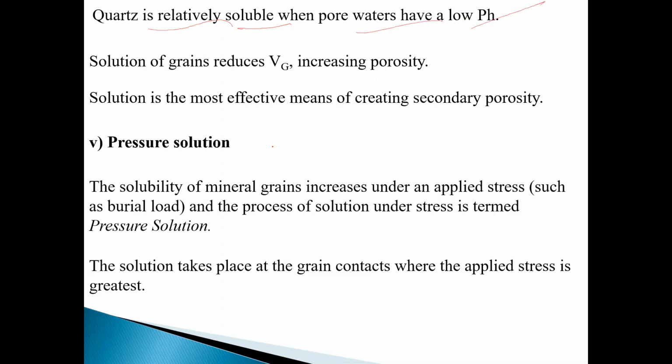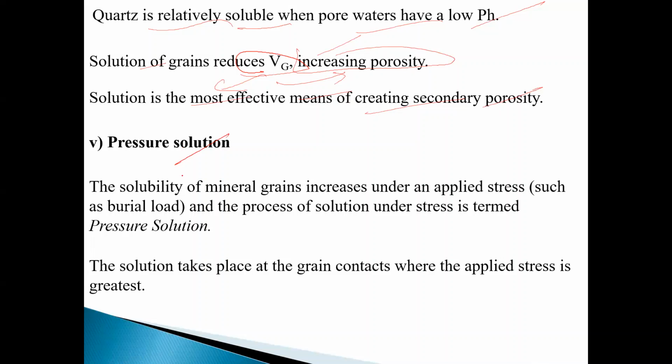The solution of grains, suppose that limestone is forming, and by the solution of the CaCO3, the solution of the grain reduces the grain size. If grain size is reduced, then the volume of the pore will increase. If the volume of the pore increases, then the porosity increases. The solution is most effective in creating secondary porosity, and solution activity creates the secondary porosity.